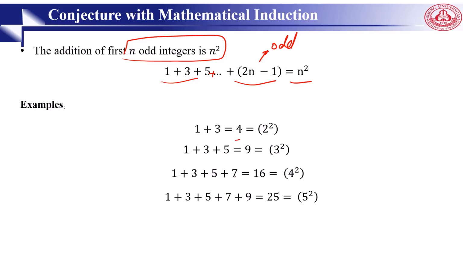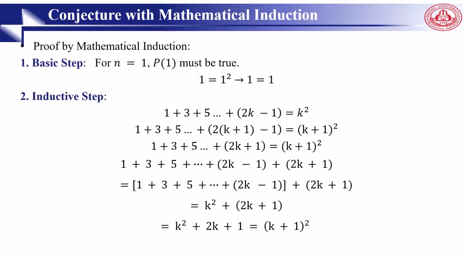1 plus 3 plus 5 plus 7 is 16, which is equal to 4 to the 2. 1 plus 3 plus 5 plus 7 plus 9 is 25, which is equal to 5 to the 2. So this closed form is correct. We need to go and prove it.